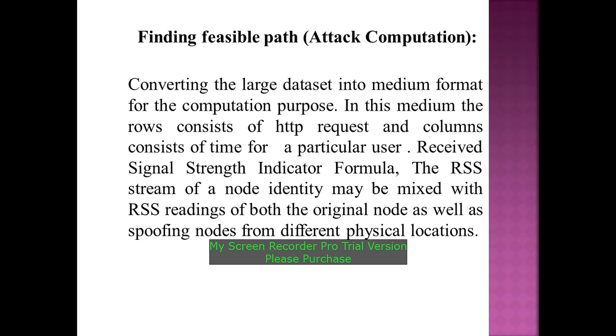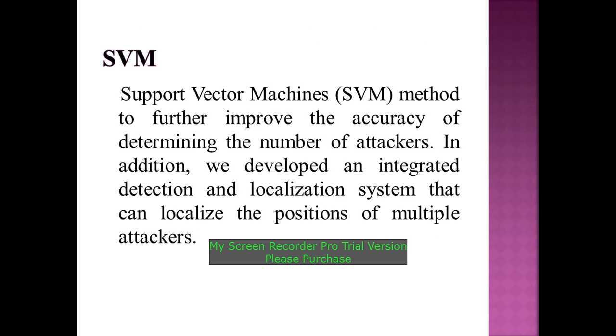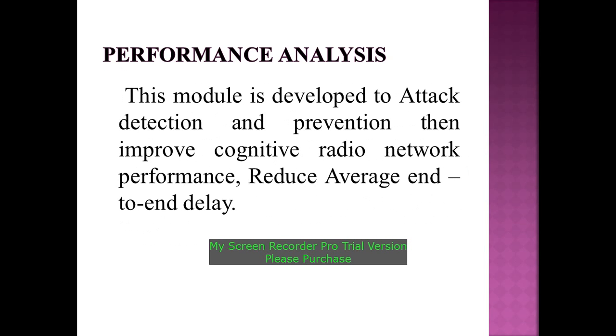In the medium, the rows consist of HTTP requests on the columns, showing what a particular user had made, and this RSS stream of a node identity may be mixed with the RSS readings of both the original node as well as the spoofing nodes from different physical locations. And finally, SVM. SVM is a support vector machine. This support vector machine is used to improve the accuracy of determining the number of attackers. In addition, we can develop integrated detection as well as localization systems that can be used to determine the positions of multiple attackers.